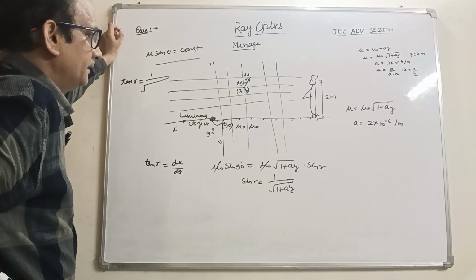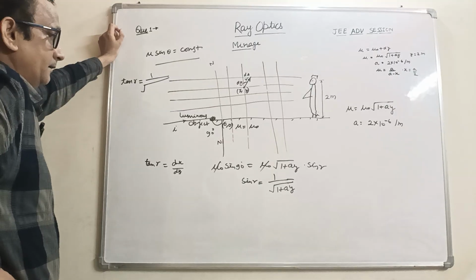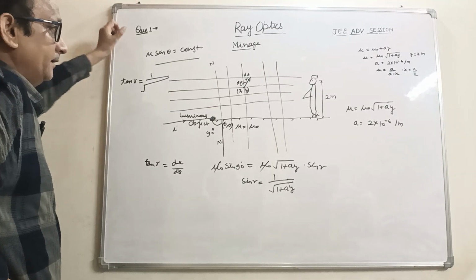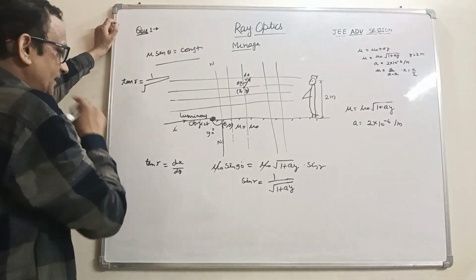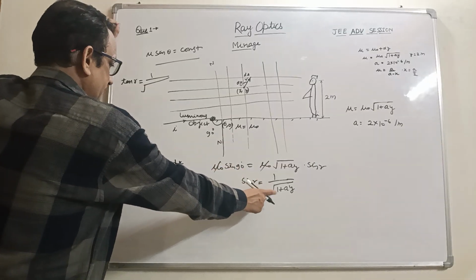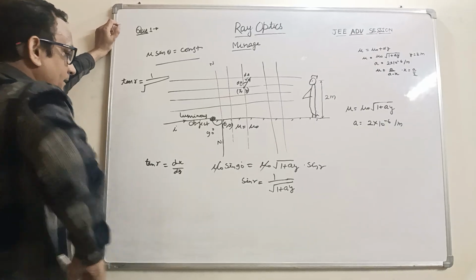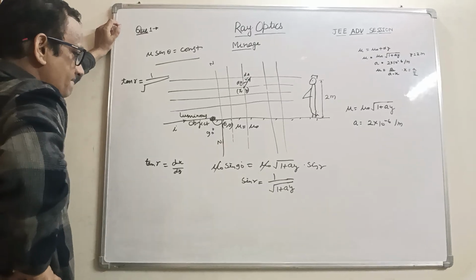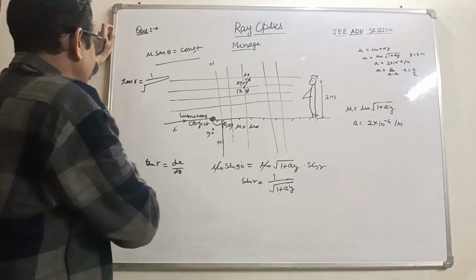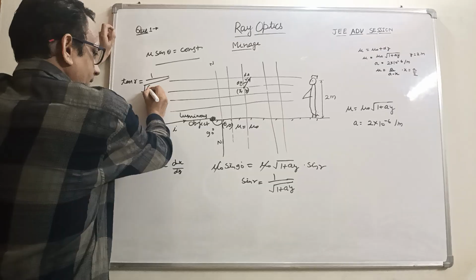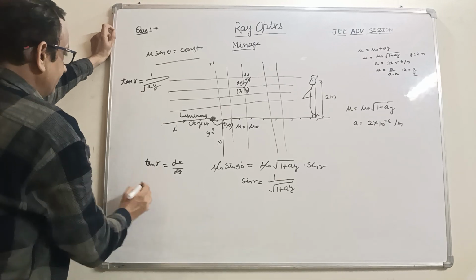Mu is equal to mu naught, 1 plus ay, y is equal to 0, mu naught. So here this is the hypotenuse, so the square of the hypotenuse 1 plus ay minus 1 becomes ay, so this becomes under root ay. So this is the value of tan r.